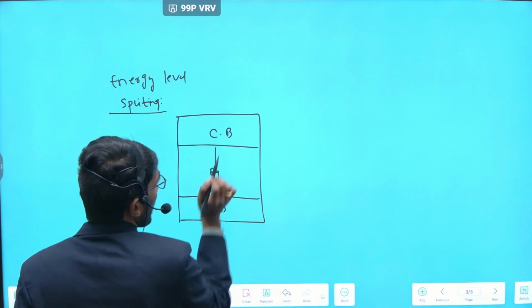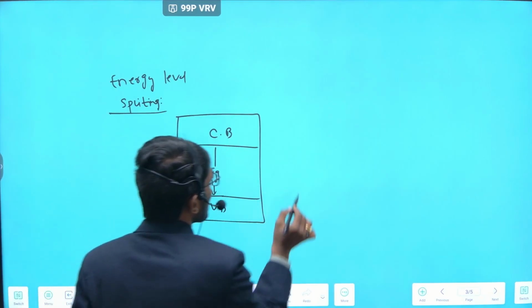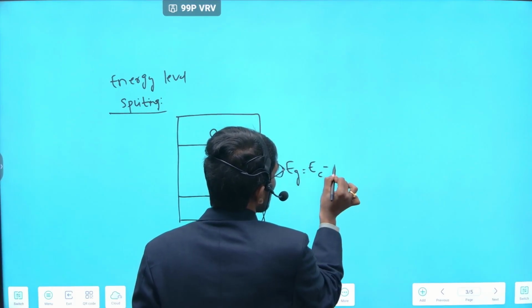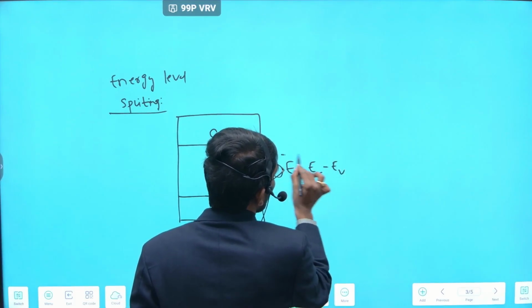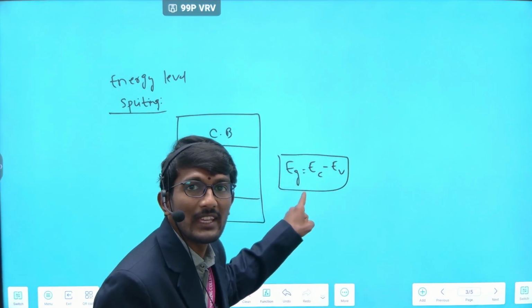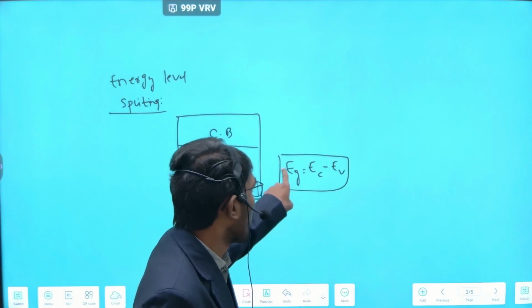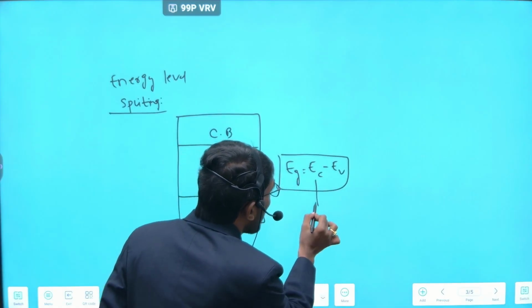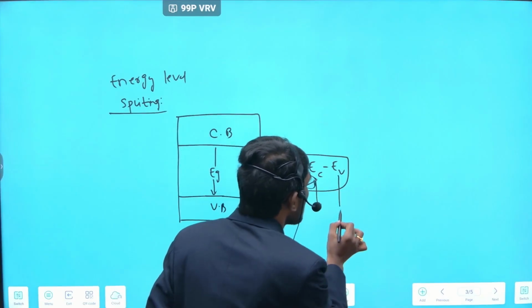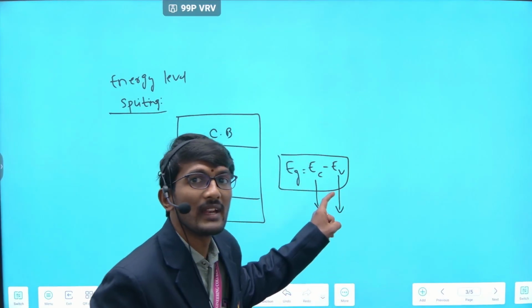For example, Eg is equal to EC minus EV. This is the basic principle of the Fermi level splitting. Eg means energy band gap. Here EC means the bottom energy level and EV means the top level of the energy level splitting.